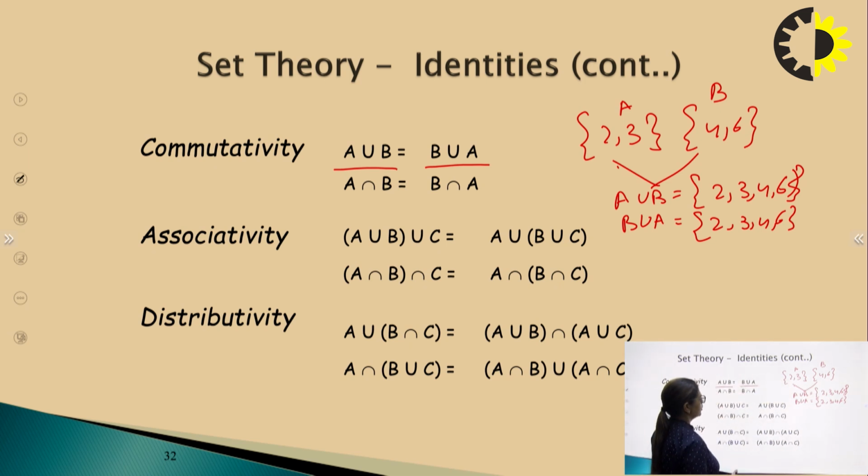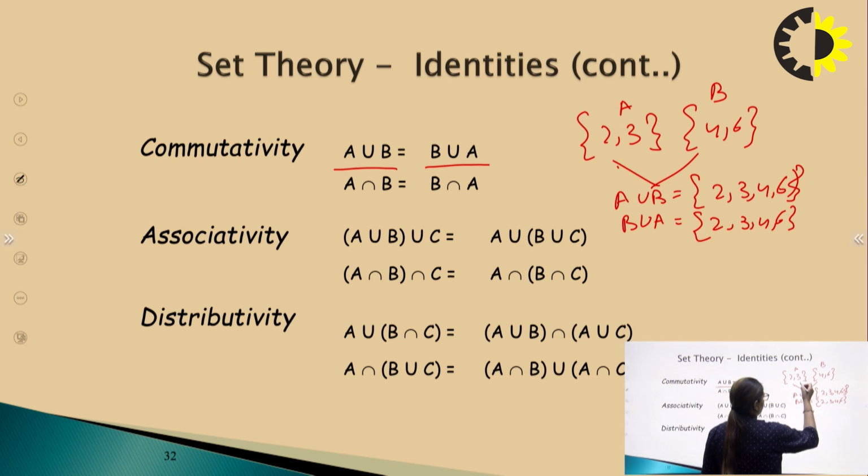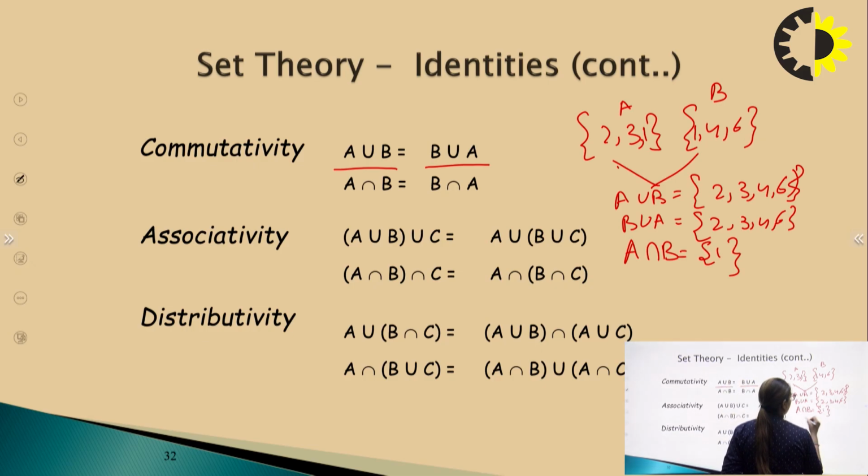Similar is the case with intersection. Let us suppose there is one element that is common in them, right? If we perform A intersection B, then we will get 1, and B intersection A, we will again get one element, that is 1.